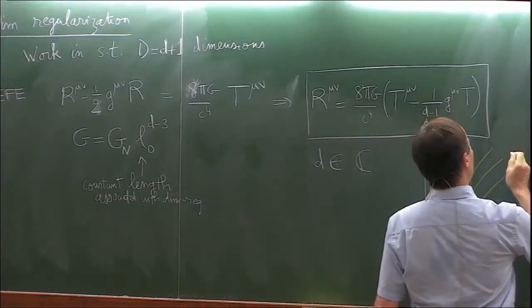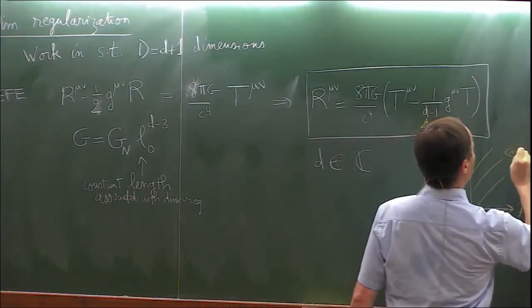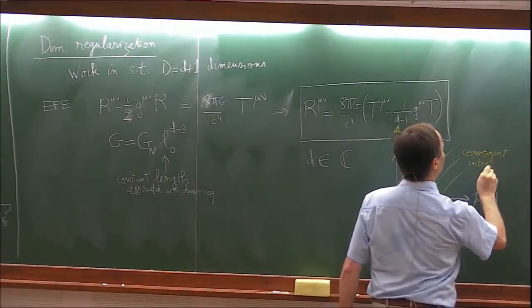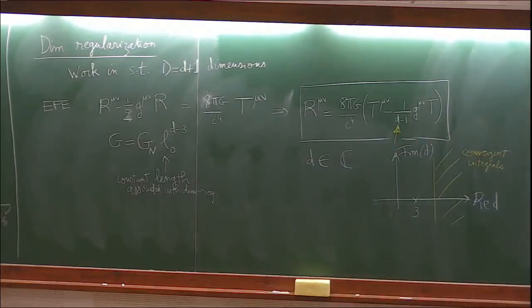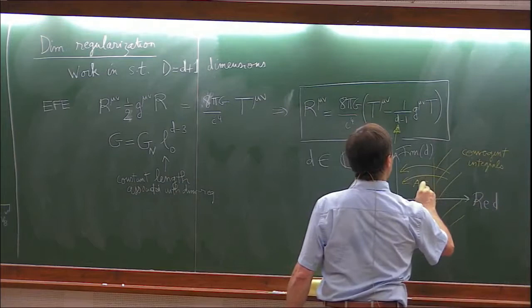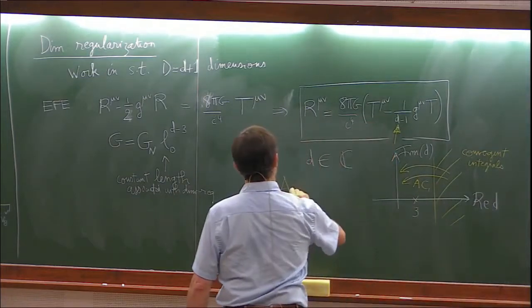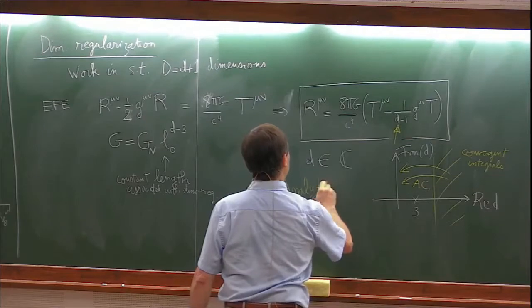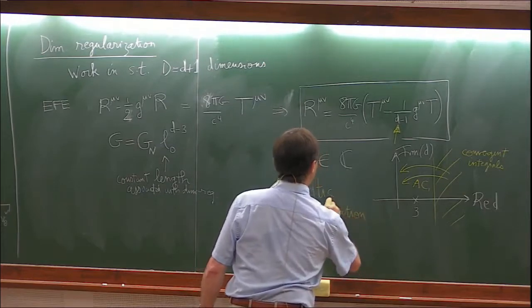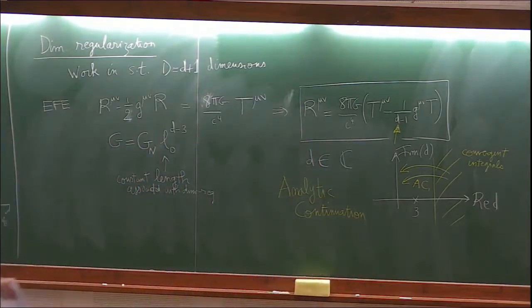So here you will have some convergent integrals, for instance. For instance, the Riesz formula that I showed you will be completely convergent in some region of the complex plane. And what you do is that you extend that by analytic continuation, using the unicity of the analytic continuation of complex functions.